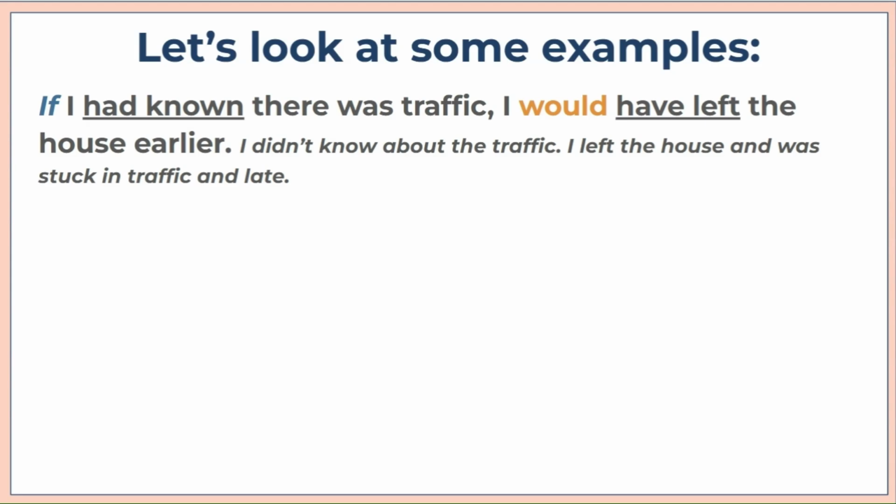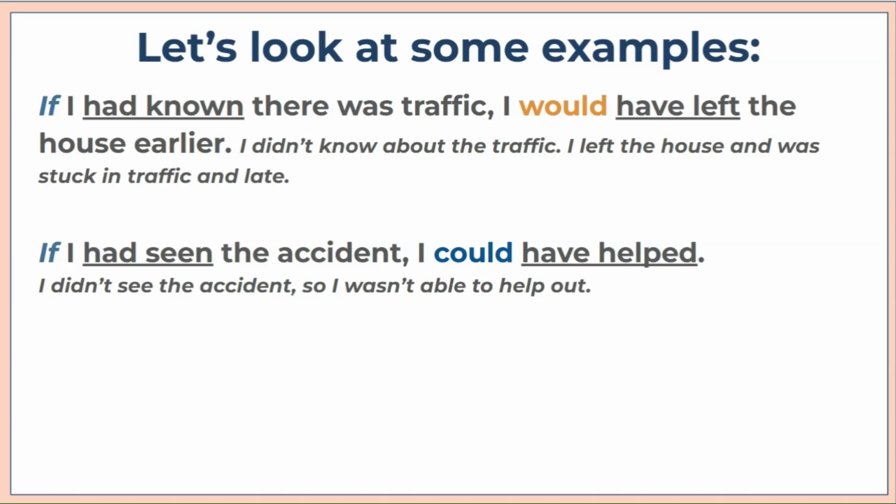If I had known there was traffic, I would have left the house earlier. This sentence means that this person didn't know about the traffic, and so they left their house and then got stuck in traffic. But what they're doing here is they imagine they would have left earlier if they knew about the traffic.